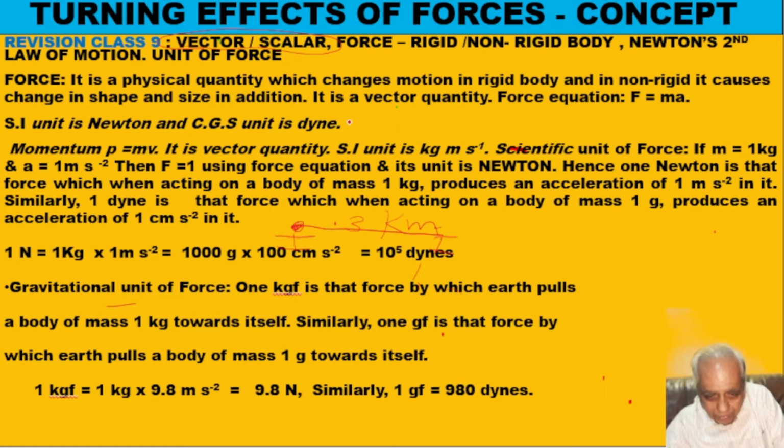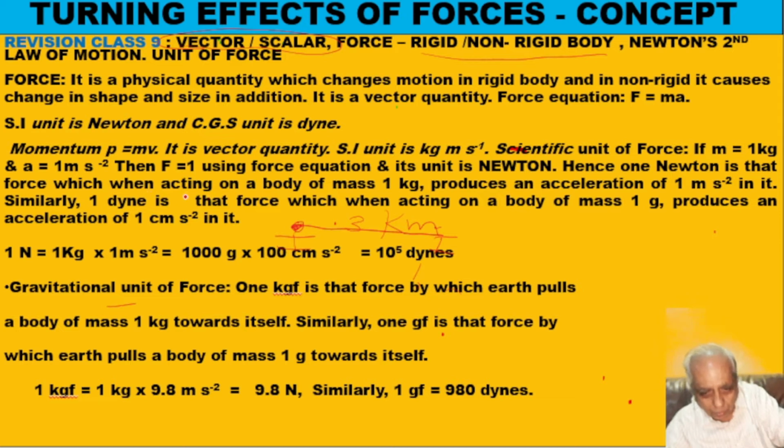Then we have also studied about rigid and non-rigid bodies. What is a rigid body and what is a non-rigid body? Now, if I give you an iron ball, if you hit it with a bat or any hammer, it will get displaced. It will move, but its shape will remain the same. But if I give you a ball made of cotton, and if I tell you to hit it, it may get pressed and it may move also.